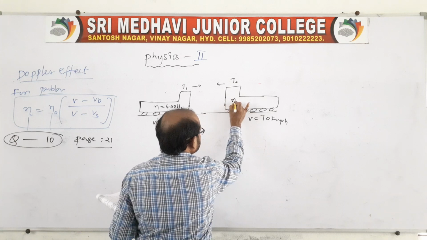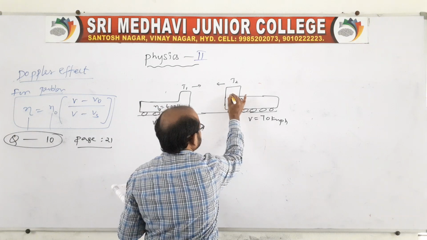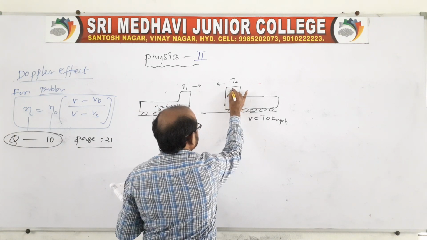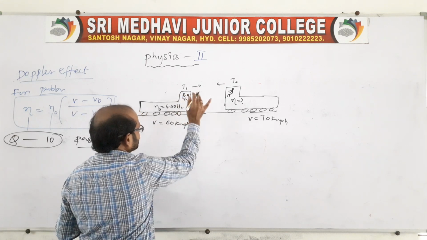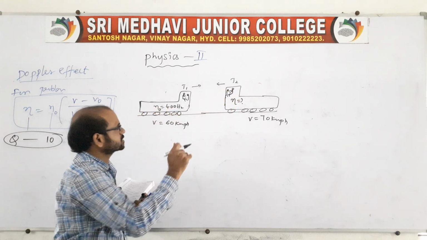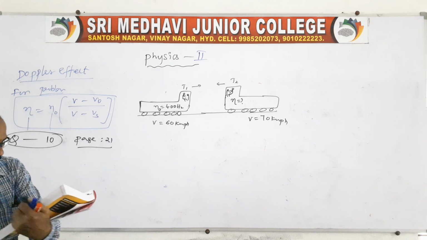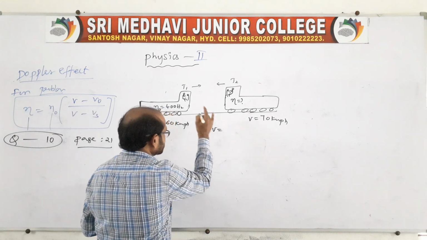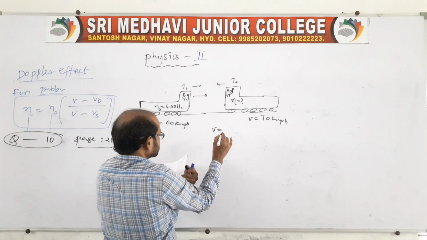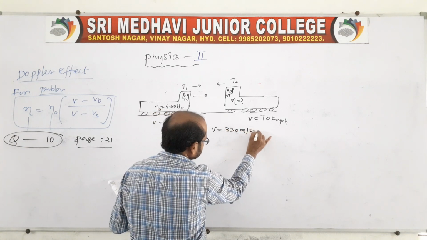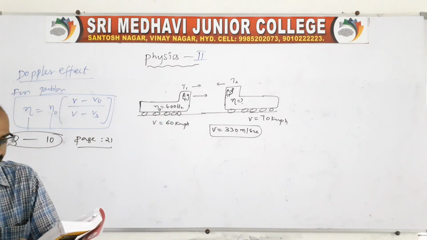The frequency produced is n0, and the second truck driver hears the sound. The first driver produces the sound and the second driver observes the change in frequency, because they are approaching each other. The speed of sound is given as 330 meters per second. Of course, the standard speed of sound in air is 330 or 340.